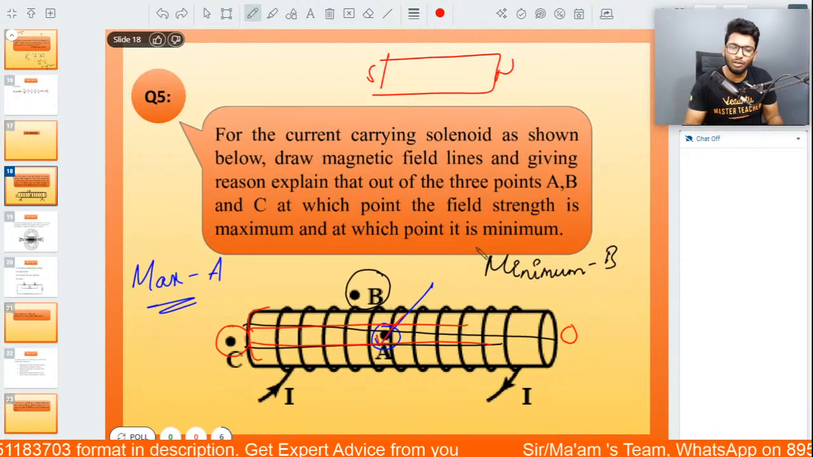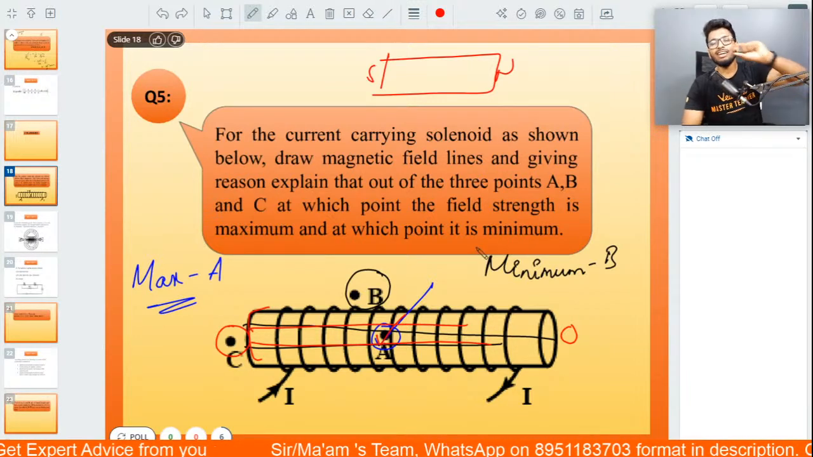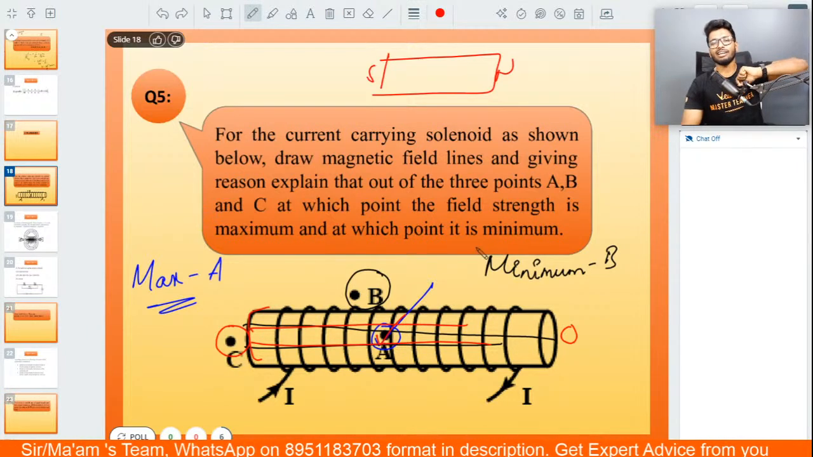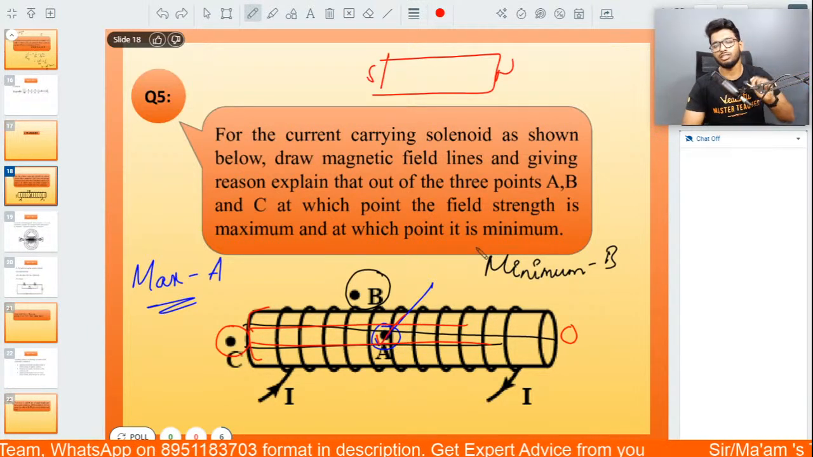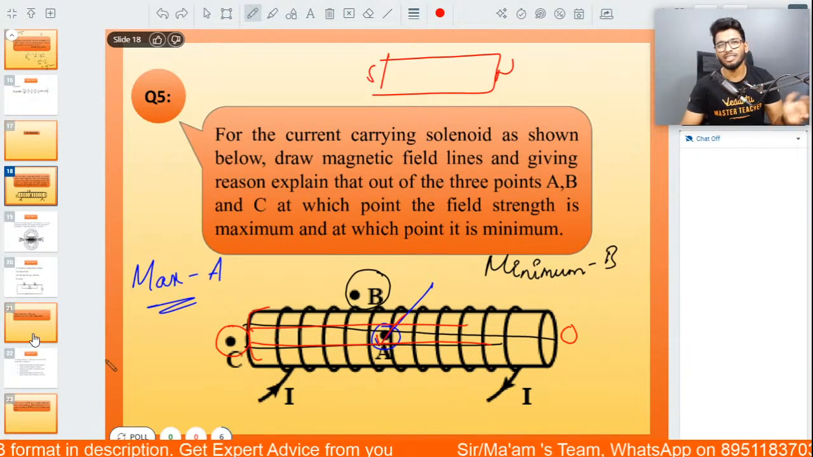If they're asking you that, mention this point also. Mention this point that if there's a soft iron core or an iron nail present inside the solenoid, then the magnetic field is stronger near the poles. Just mention this one line. That way, the teachers will not be able to deduct your marks in any way.